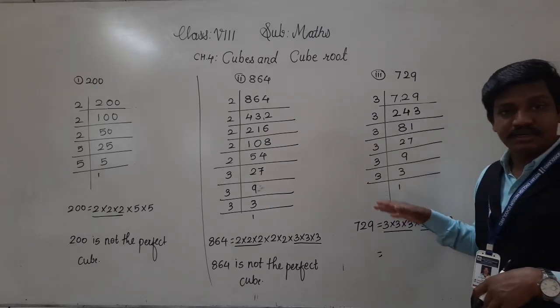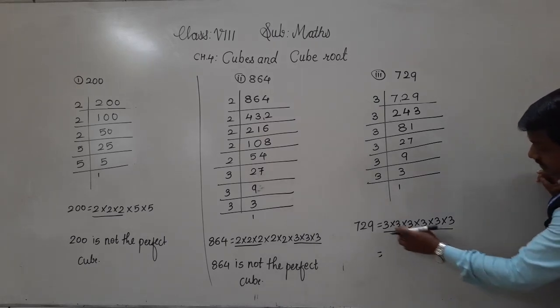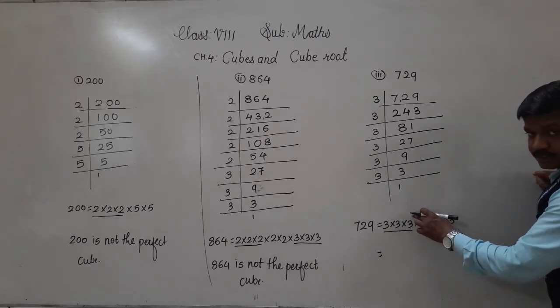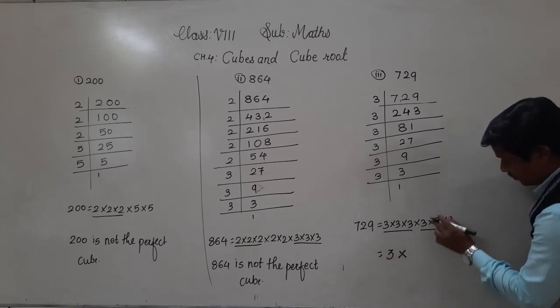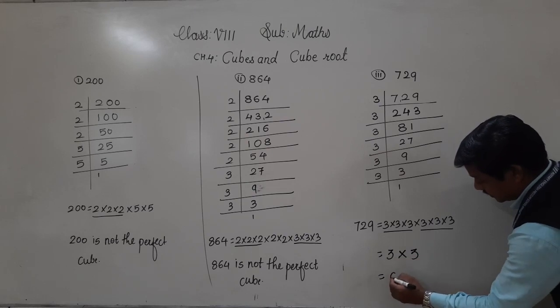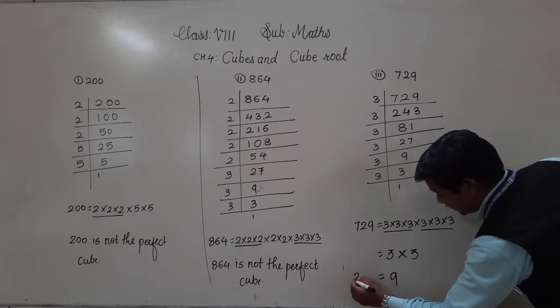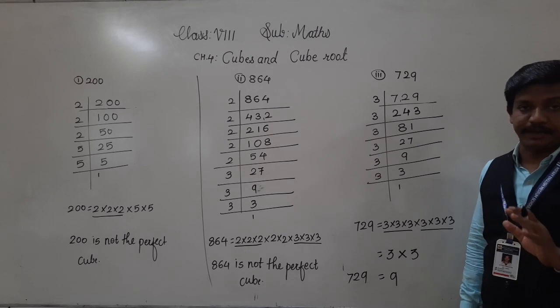Now let us check, 729 is the cube of which number? So here see 3 into 3 into 3, 3 times 3 we have got. Take 1 3 out of it from this one triplet. Take 1 3 common, and 3 3s are 9. So 729 is the cube of 9. Understood? 729 is the cube of 9.